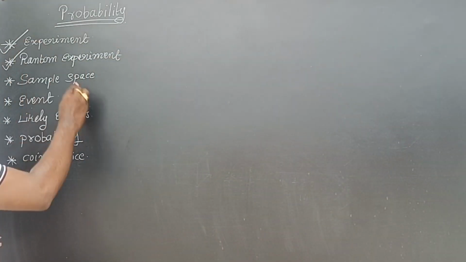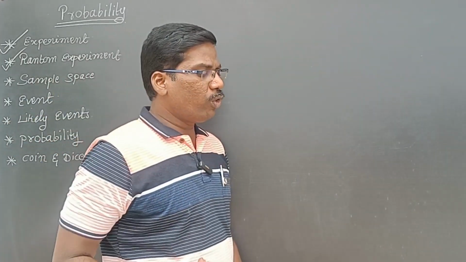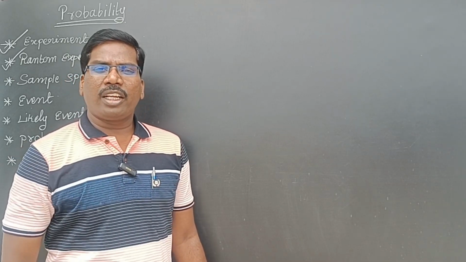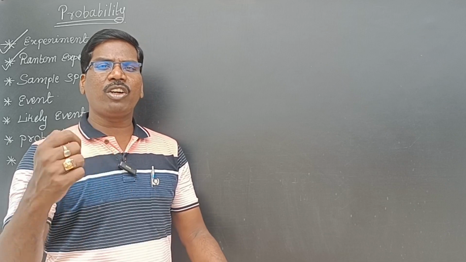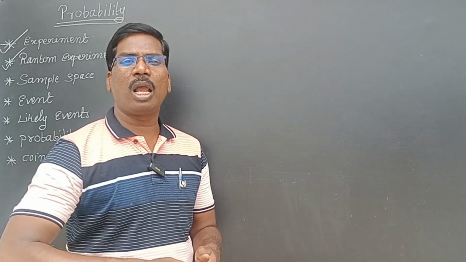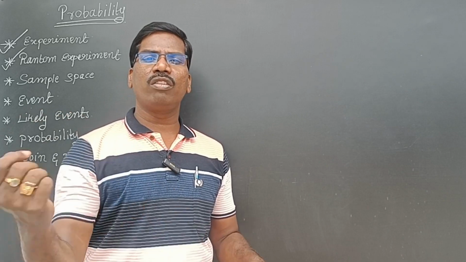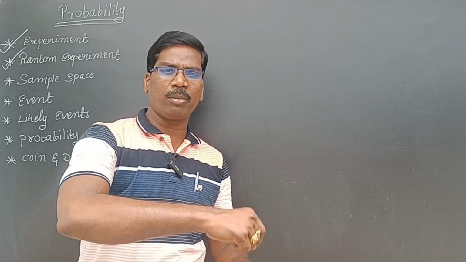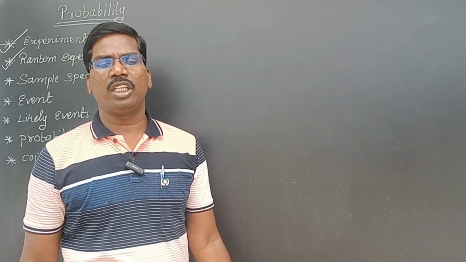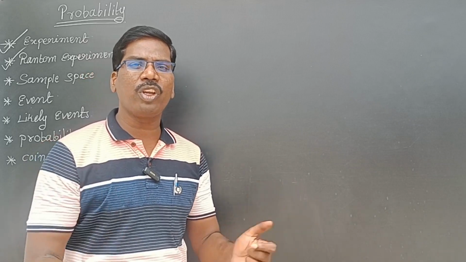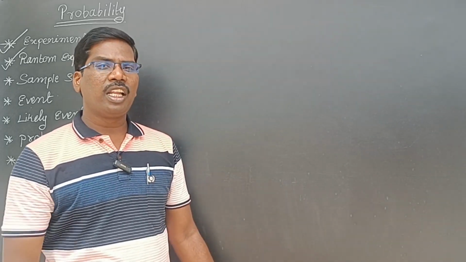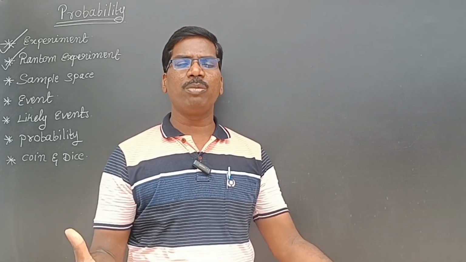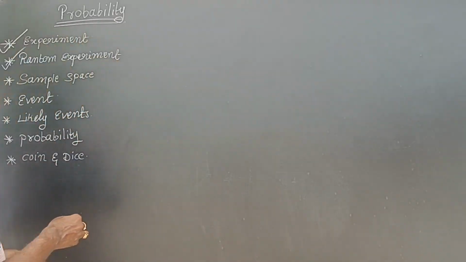Random experiment, so randomly we are collecting. Where do we use this randomly? I am conducting an exam and I correct all the papers. In the classroom, I am randomly calling, not calling roll number wise. I am calling randomly. I know all the students' marks, but I don't pick the highest marks or lowest marks. Randomly I will pick. That is called a random experiment. When we go to buy vegetables, they give randomly, without selecting. Randomly means it is a normal thing.